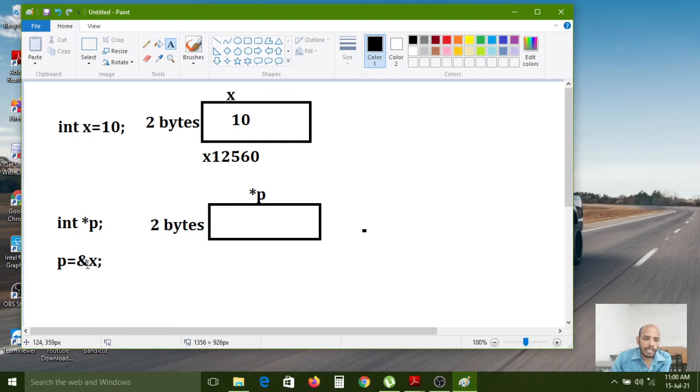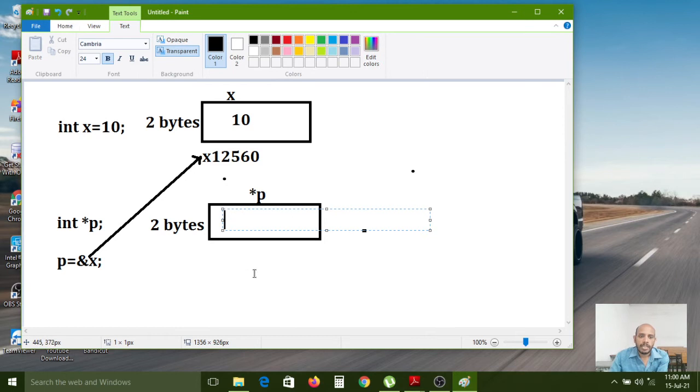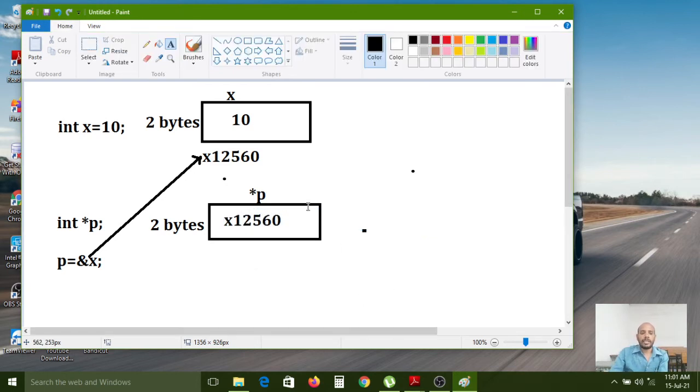But here, if you assign, not the value of the x variable but the memory address, and you use the address operator before the variable, it is directly pointing to this memory address. So this memory address can be stored inside the p variable now, nothing but x12560. That memory address is stored inside the pointer variable.